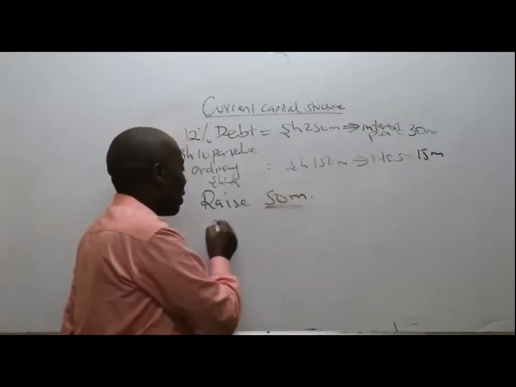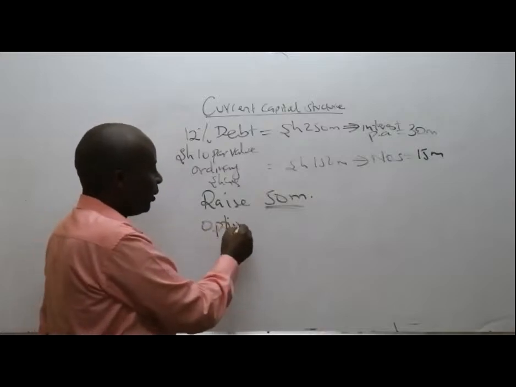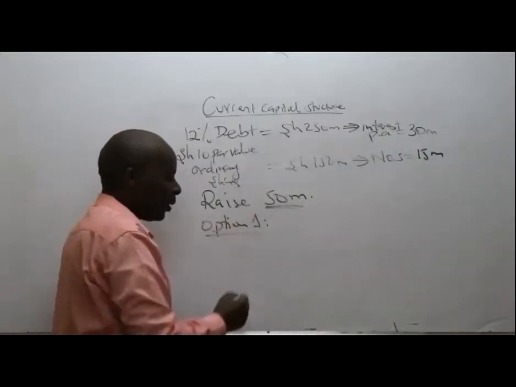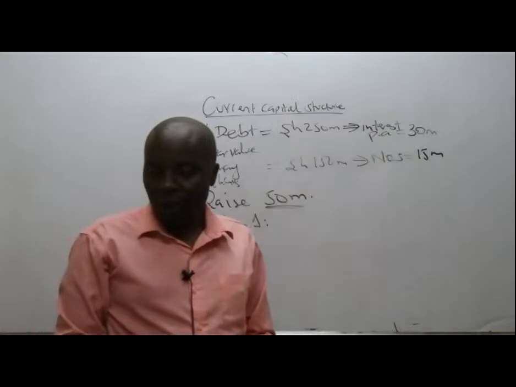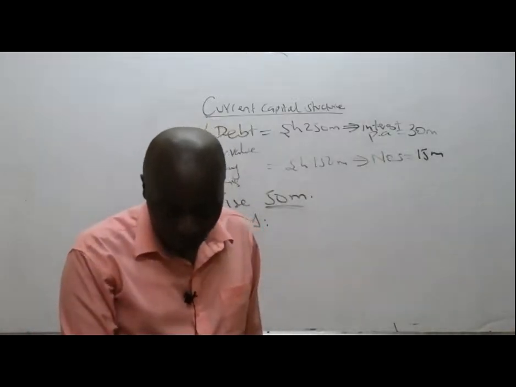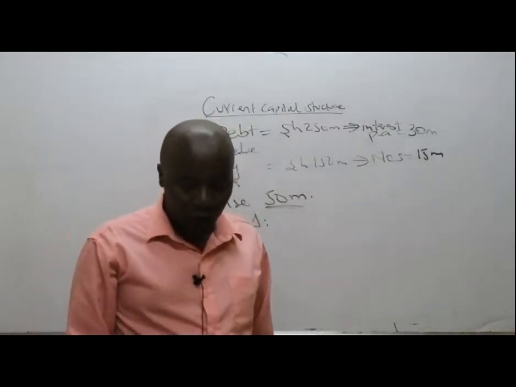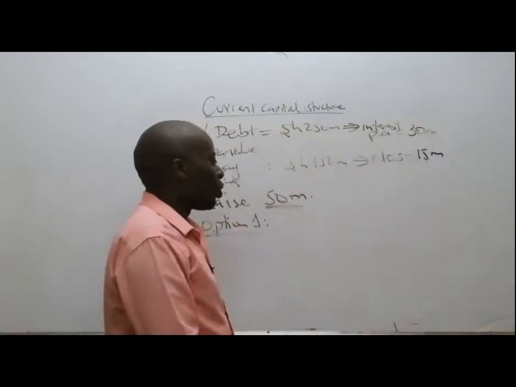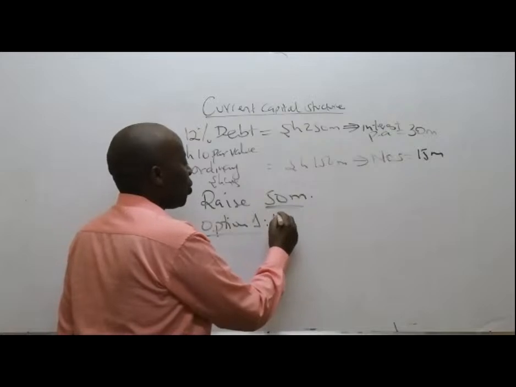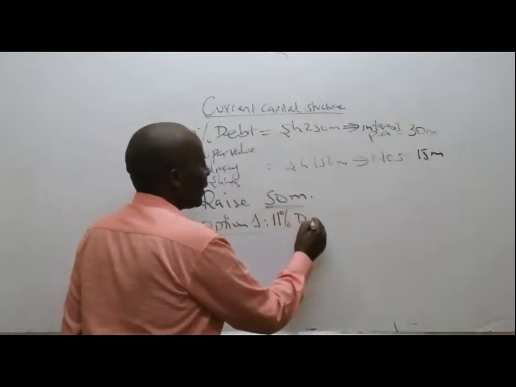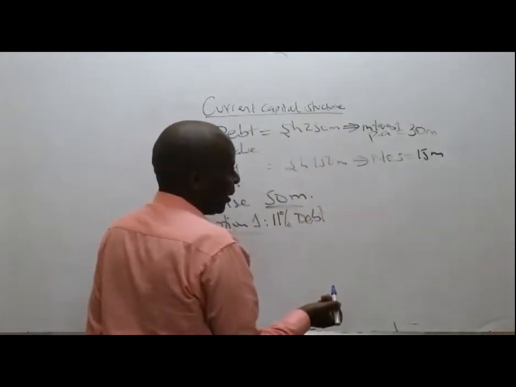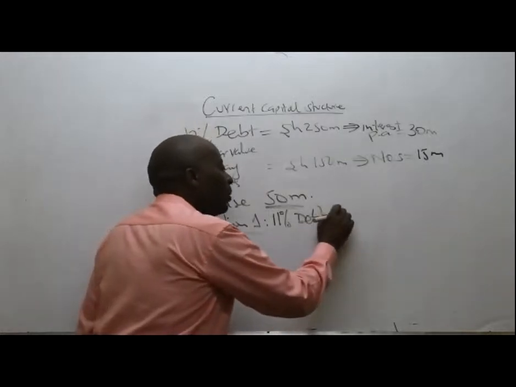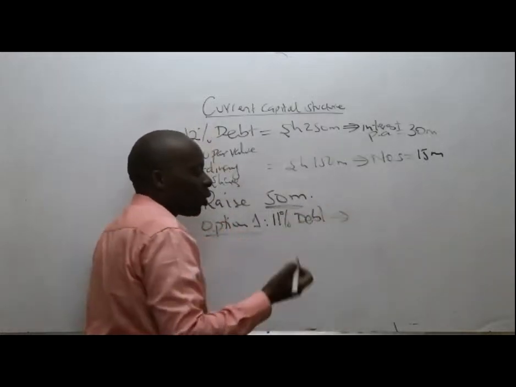Look at option number one. They have three options. Option number one is to issue an 11% debenture stock. So option number one, issue 11% debt. Debenture is the same as debt. So I will be looking at the interest.